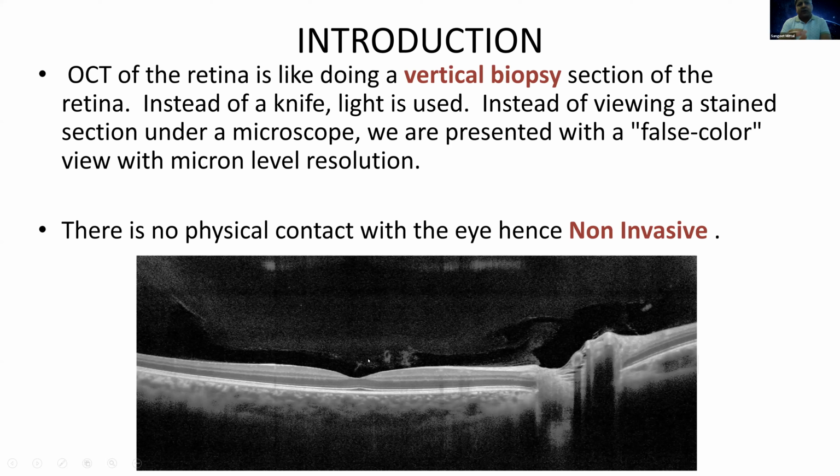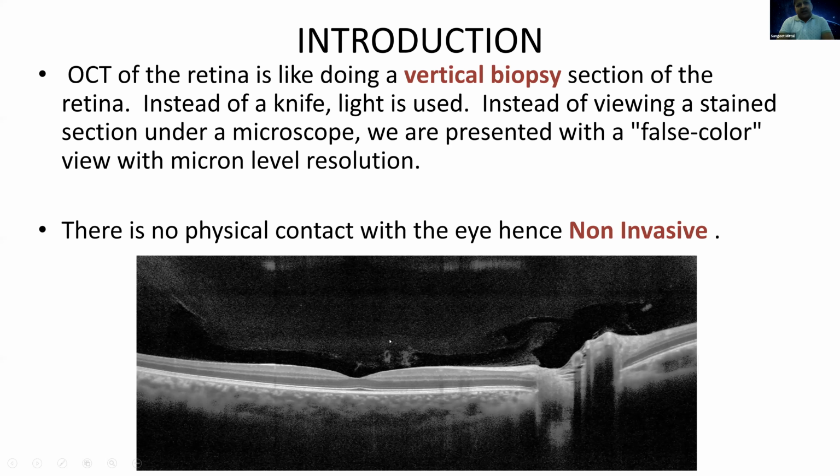Otherwise, you would have to take out the eye, cut it with a knife, and study it under a microscope to see this kind of picture. But OCT gives you this vertical biopsy section, and instead of a knife, light is used. And instead of viewing the section under a microscope, we are presented with a false color view with micron level resolution.